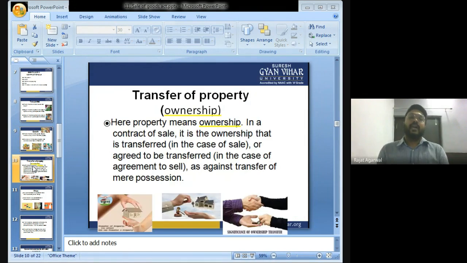Transfer of ownership. Here property means ownership. In a contract of sale, it is the ownership that is transferred or agreed to be transferred. As I told you, mere delivery from one person to another person is not covered under a contract of sale. In a contract of sale, the property is transferred along with the ownership. Suppose I went to a market and purchased a mobile phone from a shopkeeper. The shopkeeper will give me the mobile phone as well as the ownership of the mobile phone. So transfer of property means transfer of ownership.